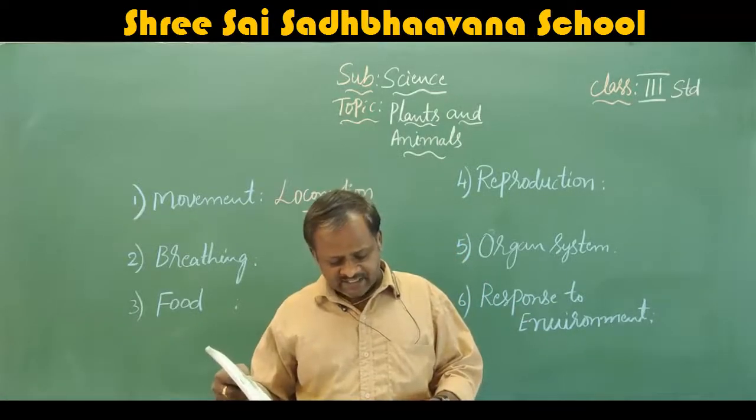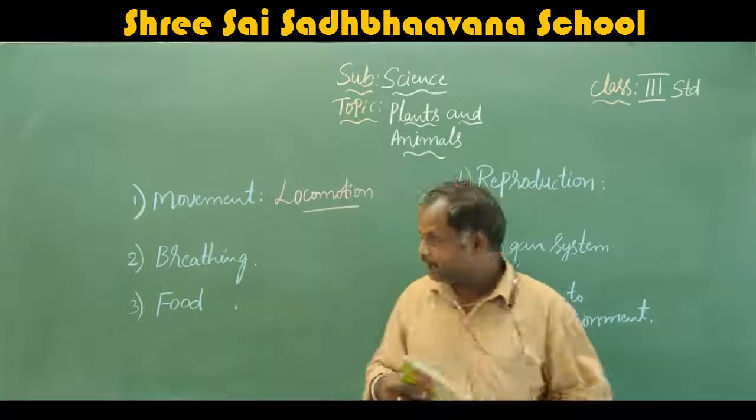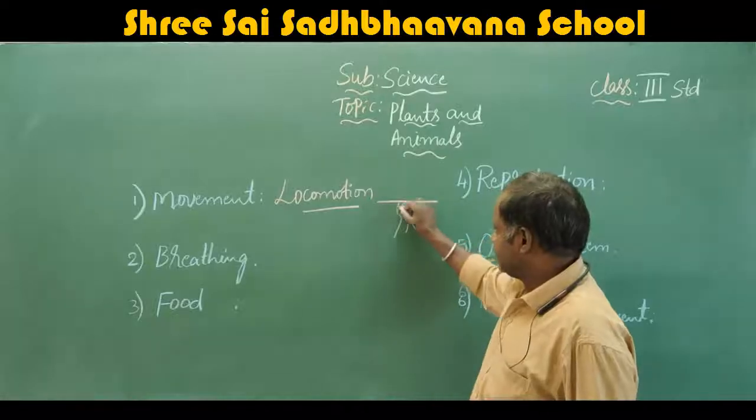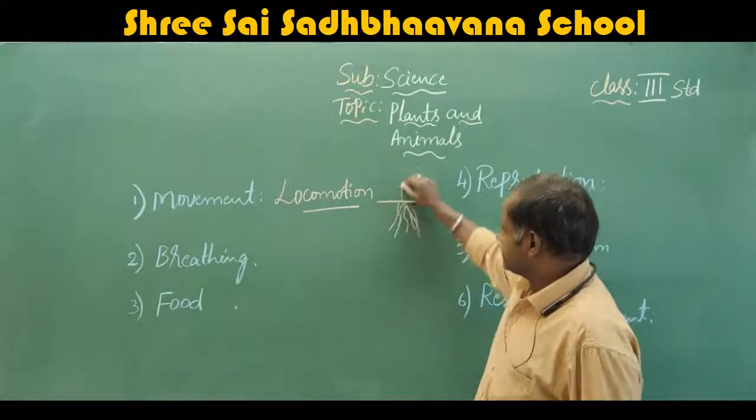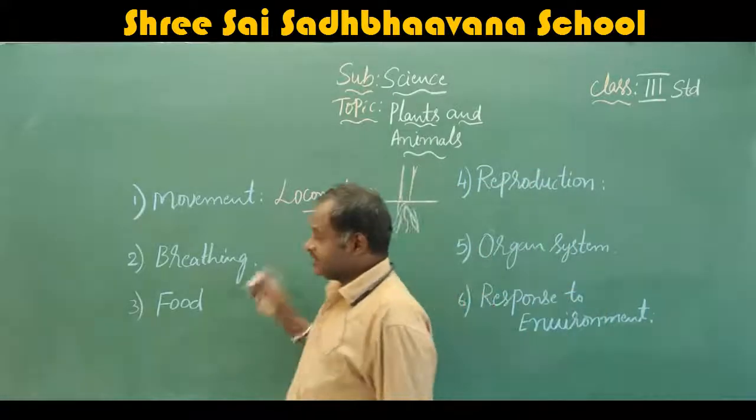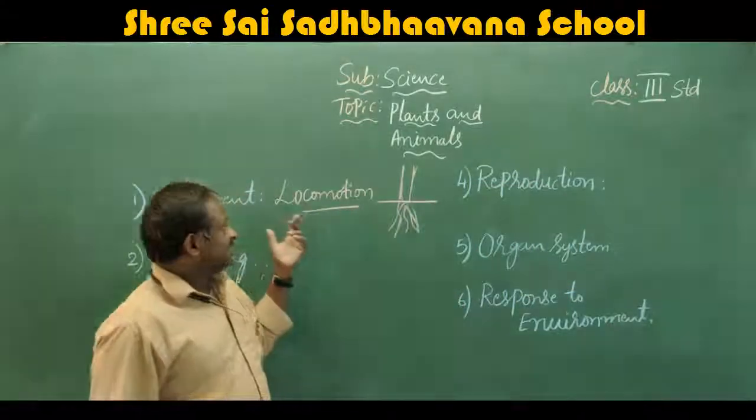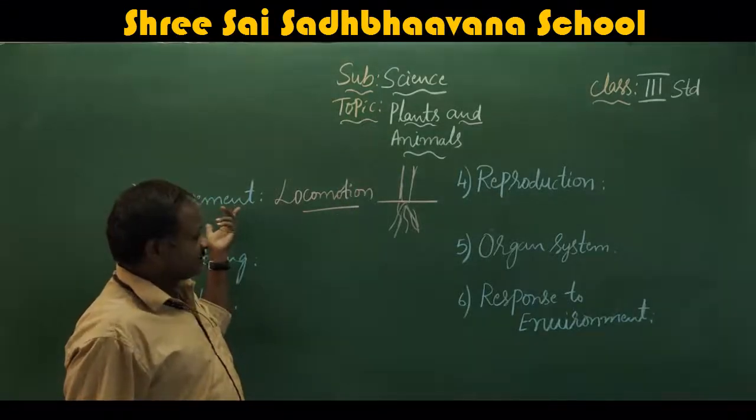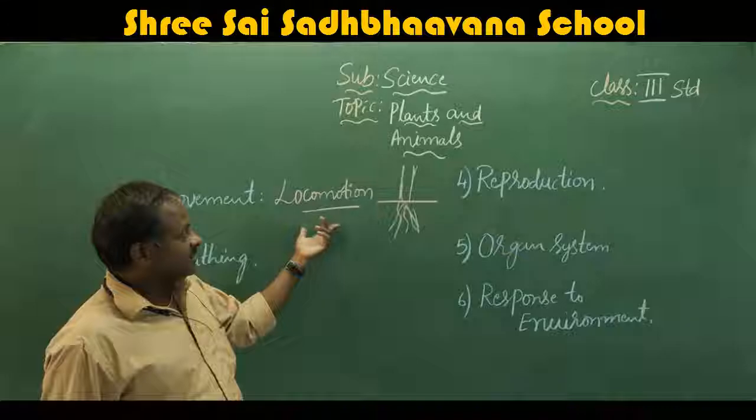Roots grow inside the ground while stems grow upwards. In the last lesson also we explained this. Here are the differences between plants and animals. That is the first part. The first point, movement, the locomotion.